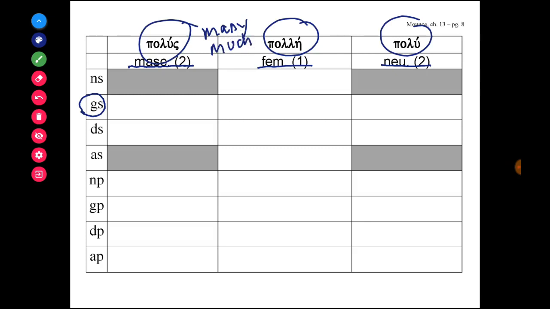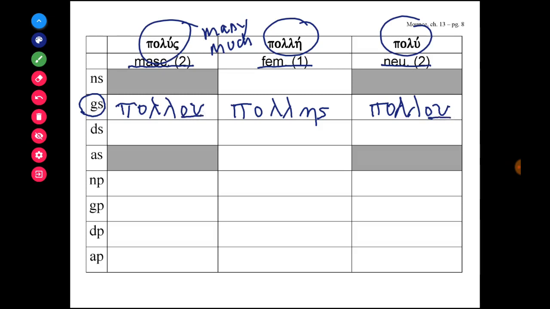And so the genitive form, notice, is pollou with a double lambda. And then the genitive form for the feminine is pollés with a double lambda. And the neuter form is pollou with a double lambda. And except where it's shaded, we would expect to see the second declension masculine and neuter endings and the first declension feminine endings.